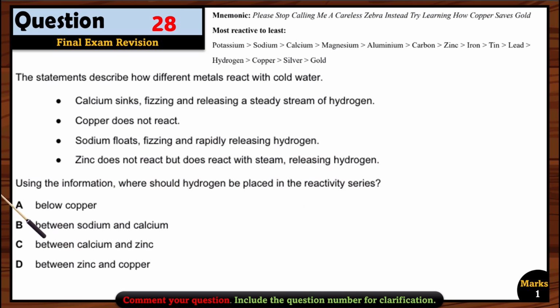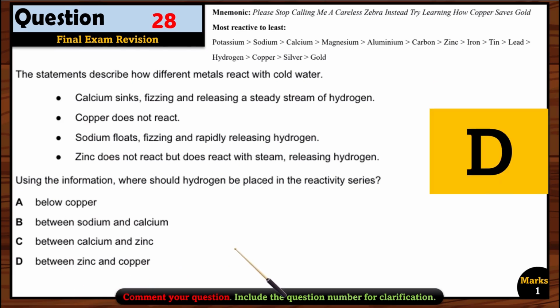Of course, if you memorize, it should be before copper, right? Because copper does not react with cold water, and sodium, calcium and zinc are all more reactive. So it should be above copper, between zinc and copper. So this option is right, and D is correct.